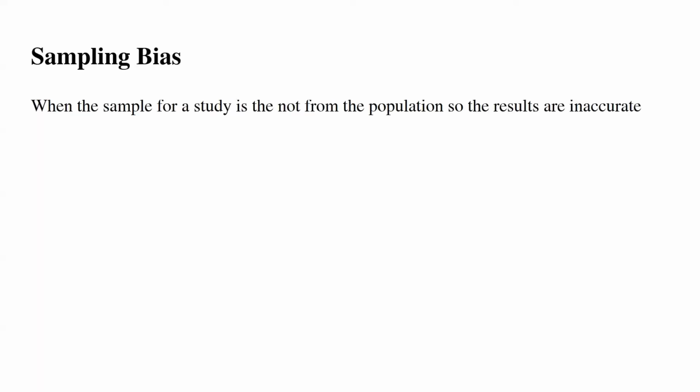Sampling bias is when the sample for a study is not from the population, so the results are inaccurate. Random sample is when everyone in the population has an equal chance of being chosen. Convenience sampling is choosing participants who are easiest to reach. Representative sample is a sample that accurately matches the characteristics of the population.